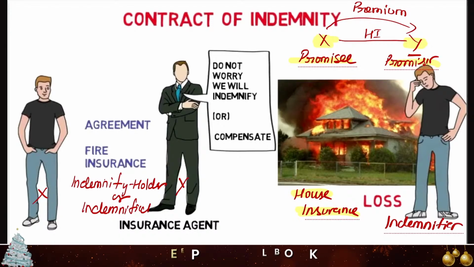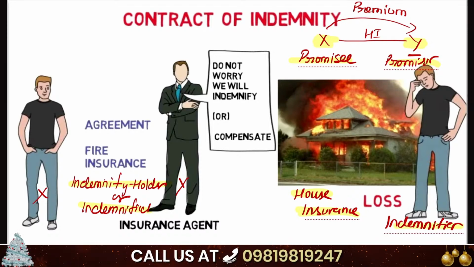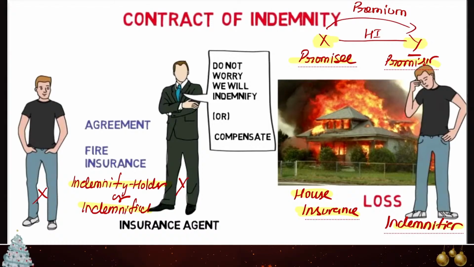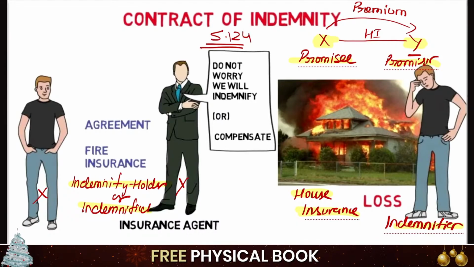So there are basically two parties, the indemnity holder or indemnified, and the indemnifier. The contract between X and Y is called a contract of indemnity, which is written in Section 124 of the Indian Contract Act.